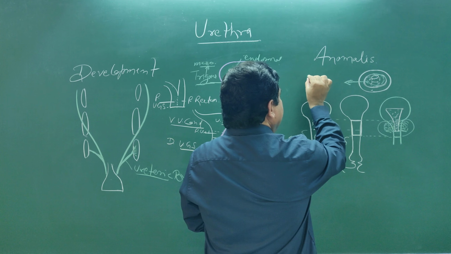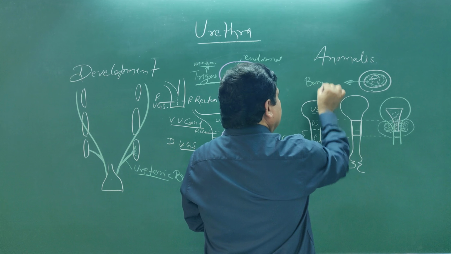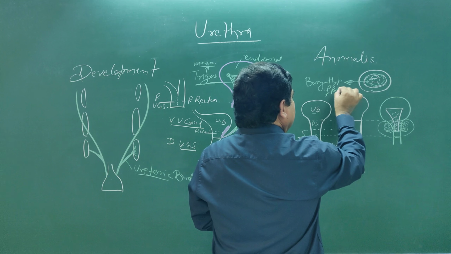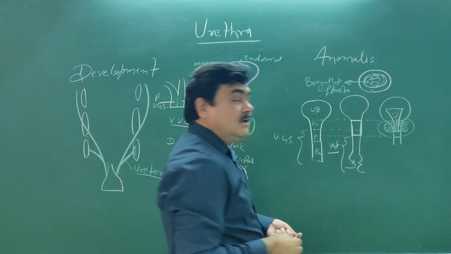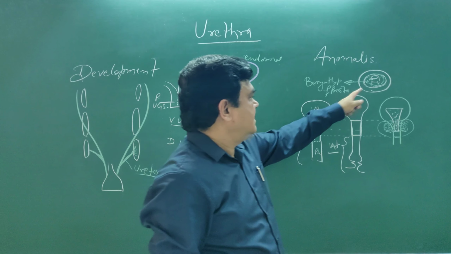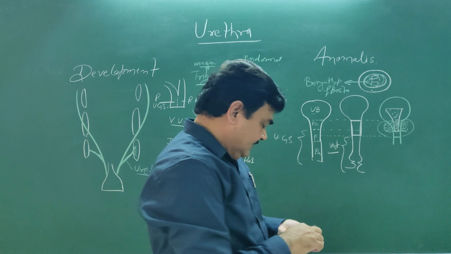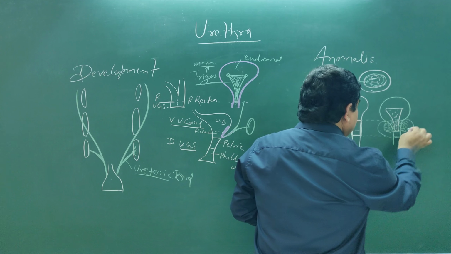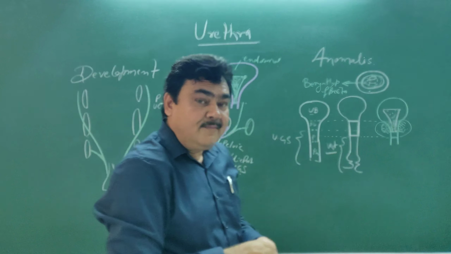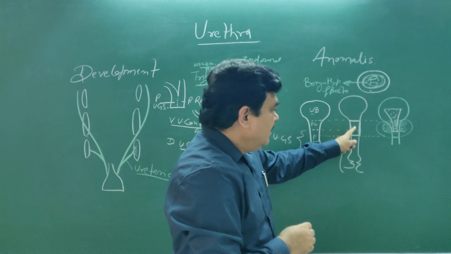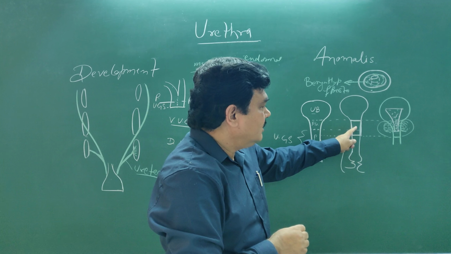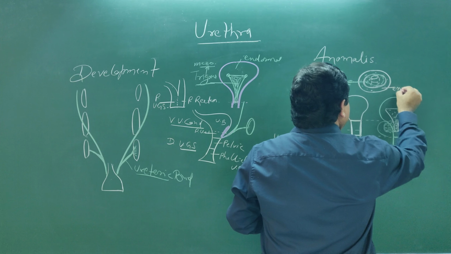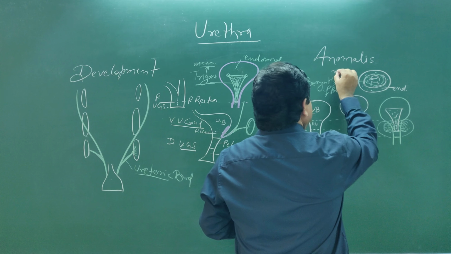Here benign hypertrophy of the prostate usually develops after 50 years of age. And the rest part develops from the rest of the urethra, that is endodermal. So this part is endodermal, this part is mesodermal.